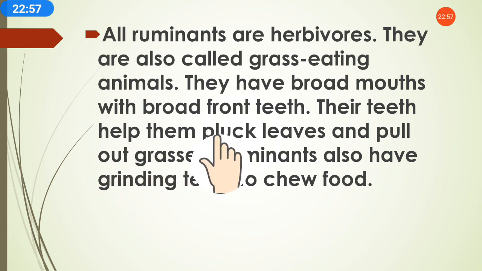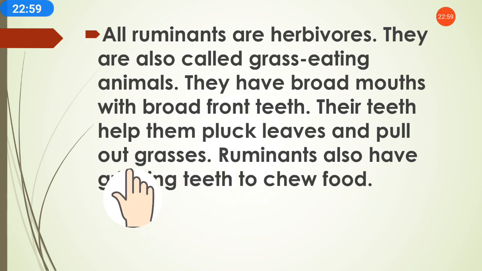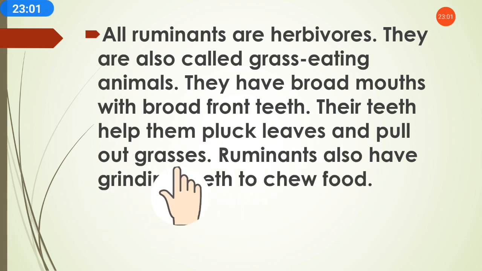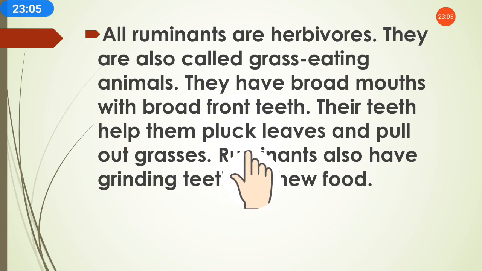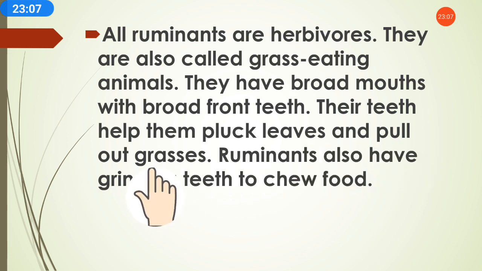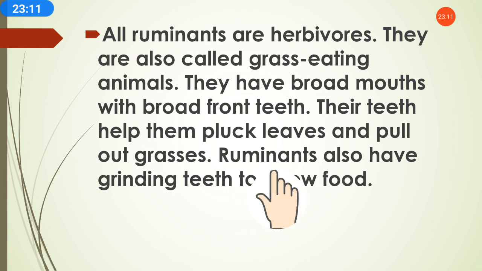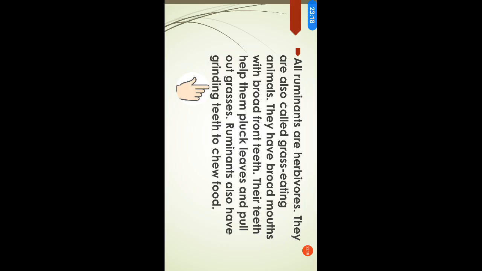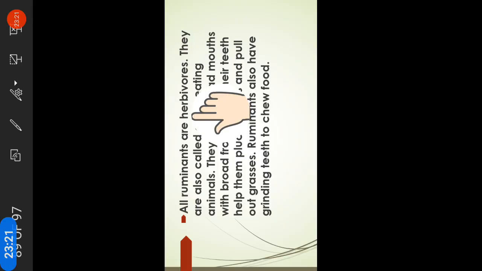Their teeth help them pluck leaves from the trees and pull out grasses. Ruminants also have special grinding teeth to chew food.